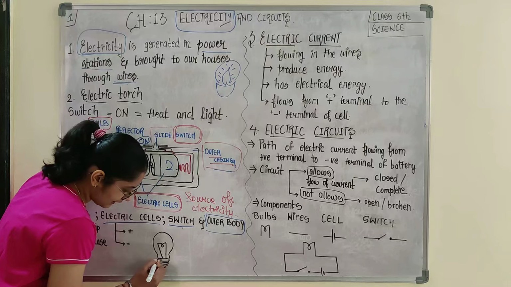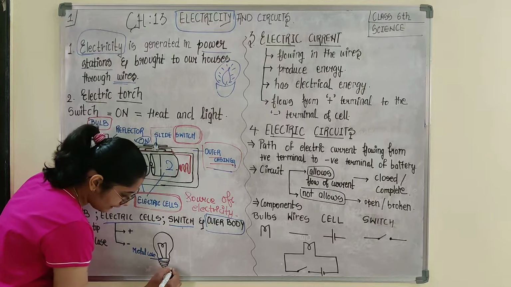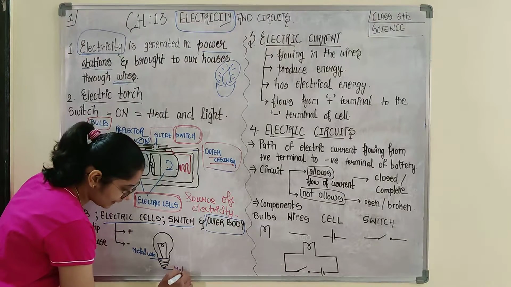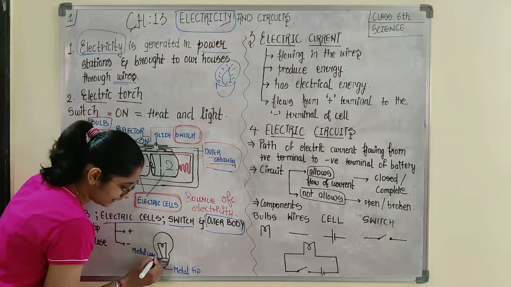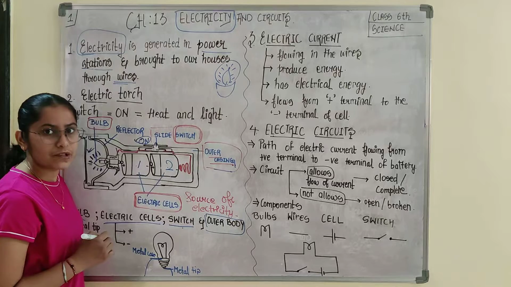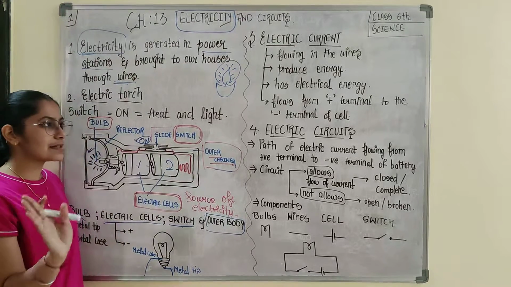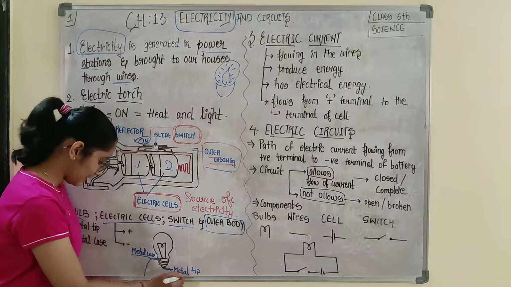This is the metal case, so this is one terminal, and this is the metal tip. So the bulb has 2 terminals through which the wire is connected. One wire is connected like this, one wire is connected like this. Right now you just remember that in a bulb there are 2 terminals, the metal case and the metal tip.